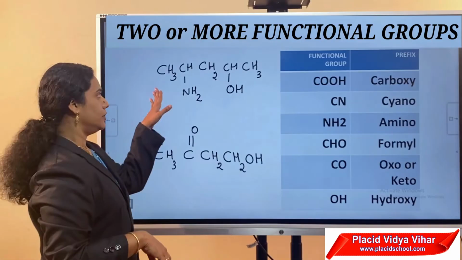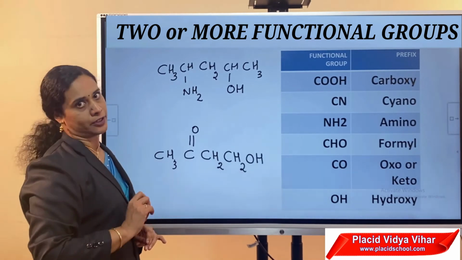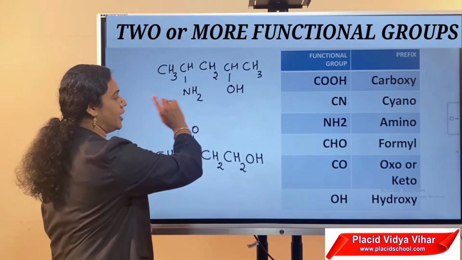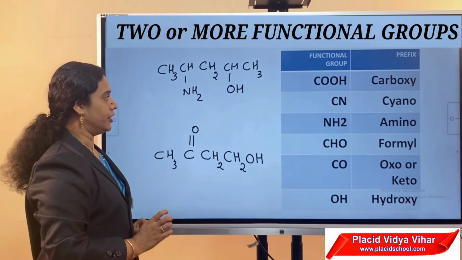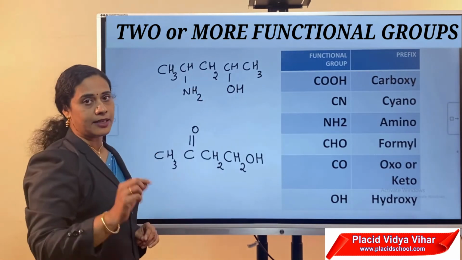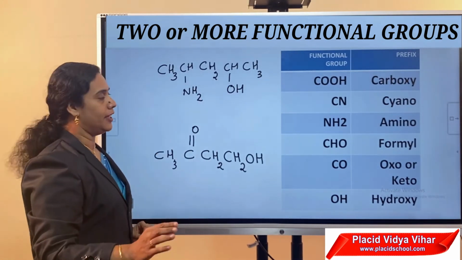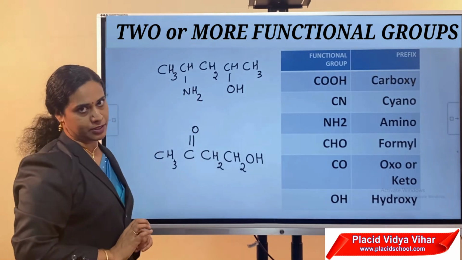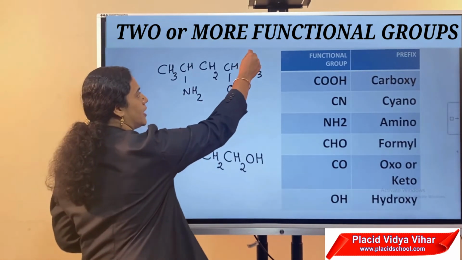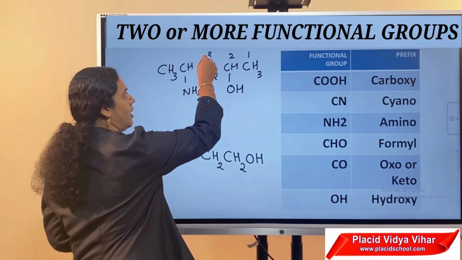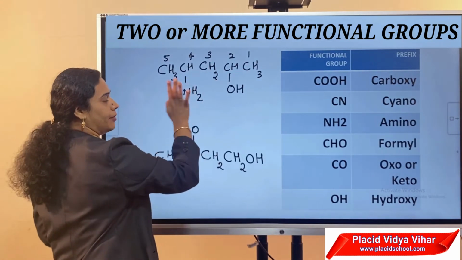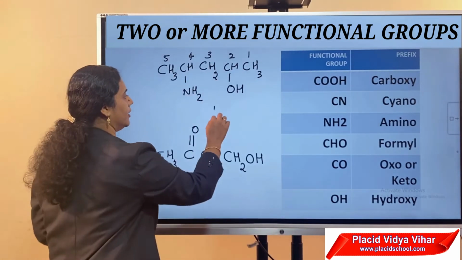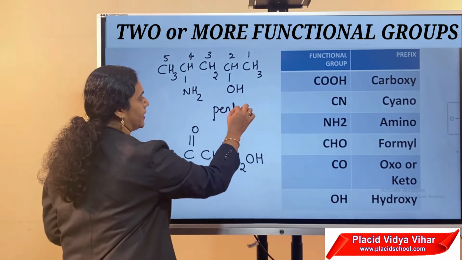This compound consists of two functional groups, the OH group and NH2. According to the priority order, OH is considered as the main functional group. Therefore, NH2 acts as a substituent. So, we have to start numbering from this carbon. Then, a total of five carbon atoms are present in the parent chain. Therefore, word root pent.